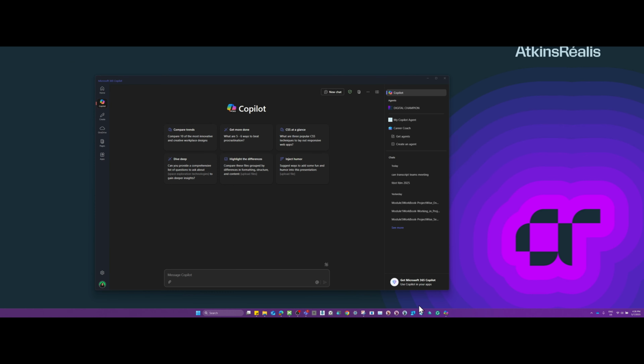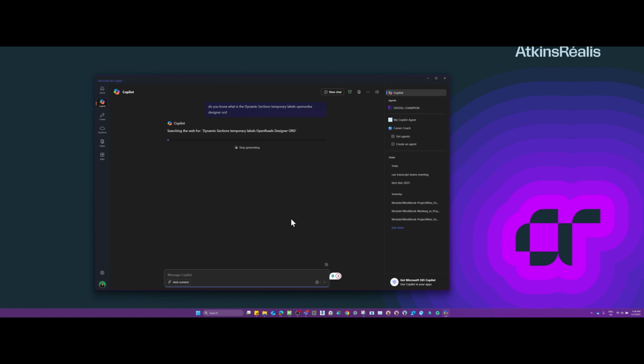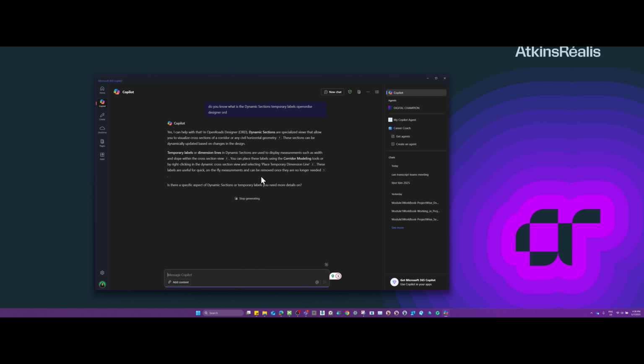So let's open Copilot. Let's give it the first question. The first question is important because the first question will try to lead it the right way. I'm just going to write this one: do you know what the dynamic temporary labels are? And I don't want to type anything else. I just typed OpenRoads Designer, ORD. Let's see what it's going to get. This is maybe a far-out approach, but it's my way of doing it. You can be more precise and better than me at doing that. Please go ahead.